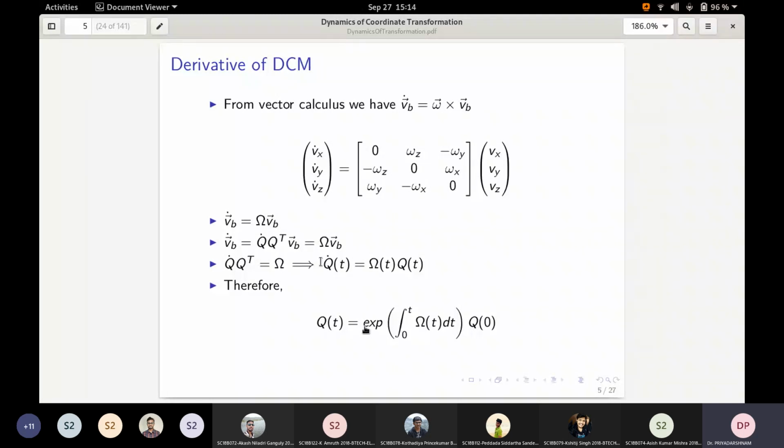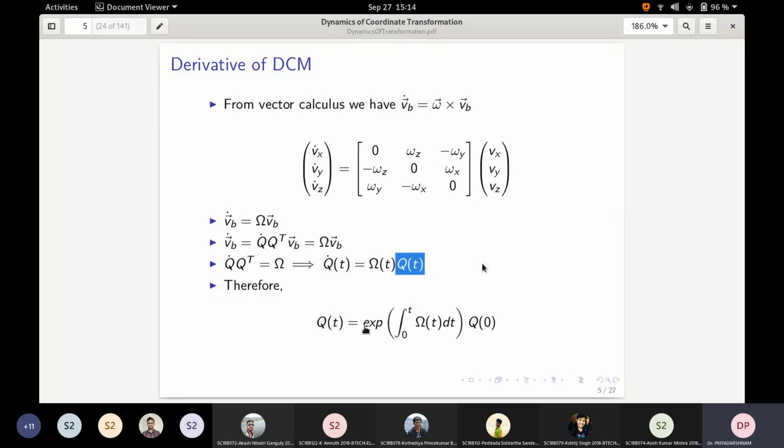At any instant of time, the derivative of the coordinate transformation matrix, Q dot, is given by omega, where omega is a 3 cross 3 skew symmetric matrix containing the components omega z, omega y, and omega x, which are the rotation rate measurements along the x, y, and z axes, that is angular rates in radians per second, multiplied by q of t at that instant of time.